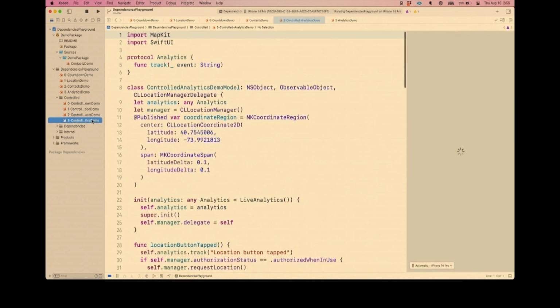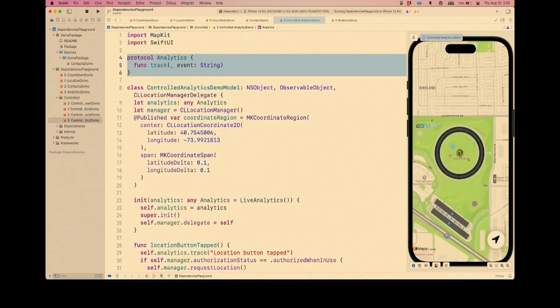Is we got to put an abstraction in front of the analytics rather than just having this singleton that we're just allowed to freely reach out to, grab, and then track events with. All right, now if you know any of the work that Steve and I do, you will know that we do not reach for protocols for this kind of abstraction, but that's beside the point. Use whatever tool you want, whether it's a protocol or a struct with some closures, whatever, that isn't the important part. The important part is to put an interface in front of this dependency that you do not control so that you can take control back over it.